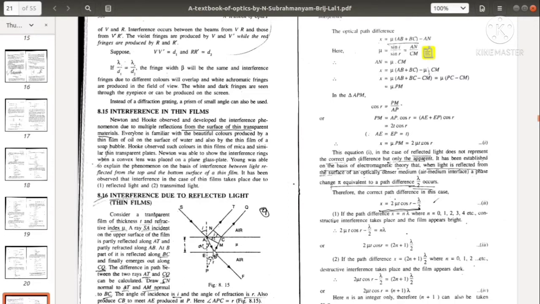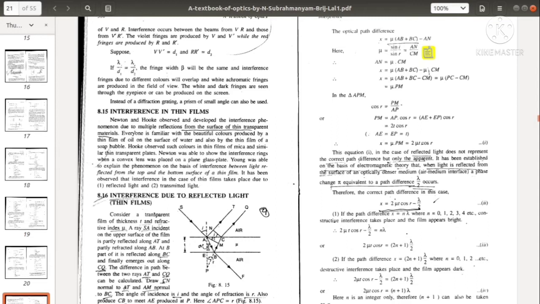So we can calculate the path difference between these two rays. We have drawn a normal from this point to this curve. So NT and CQ are equal. From these points onwards, their paths are equal, and this path is equal for both the rays. So the additional path traveled by this ray is AB plus BC, and the additional path traveled by this ray is AN.